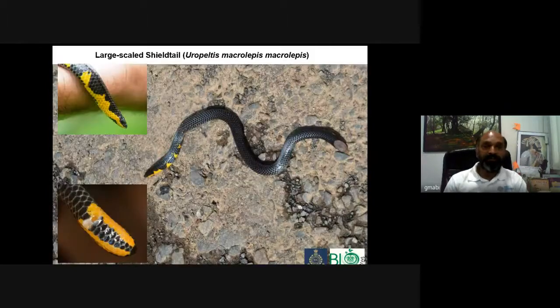This is a large scale shield tail, what we call as Khapar khaulia in Marathi. This is again an endemic species of reptile from Western Ghats.